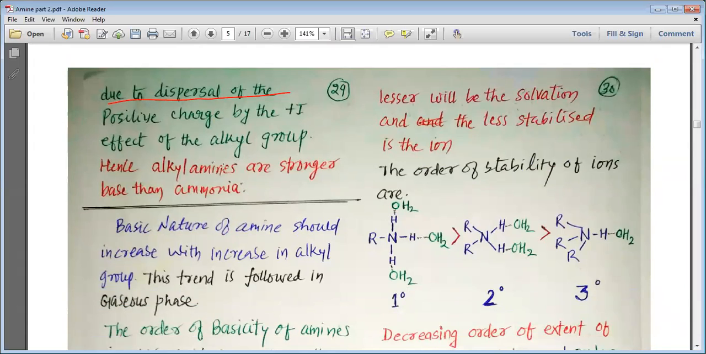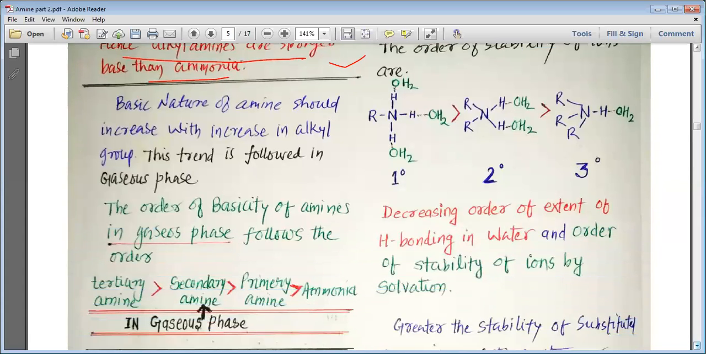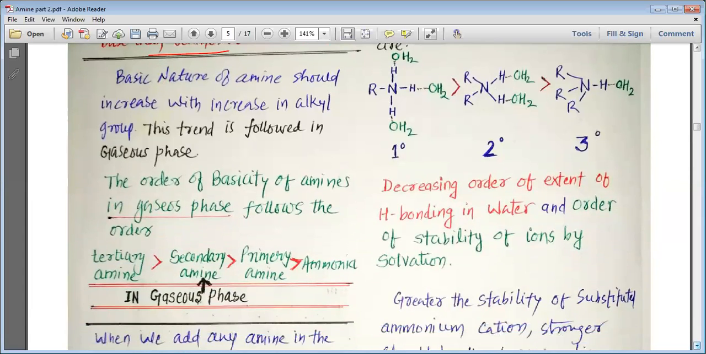Same way, my dear students, due to the dispersal of the positive charge by the plus I effect of the alkyl group, alkyl amines are stronger bases than ammonia. So due to the ability of the alkyl group to donate electrons, the alkyl amines are more basic than ammonia. Basic nature of amine should increase with the increase in alkyl groups. So as the number of alkyl groups increases, the basic character should increase.